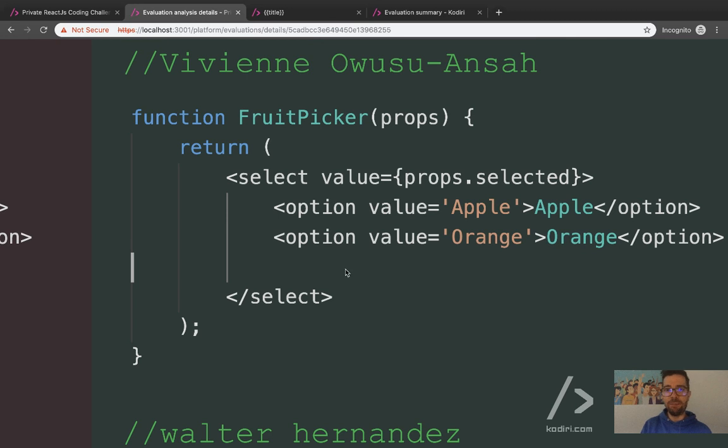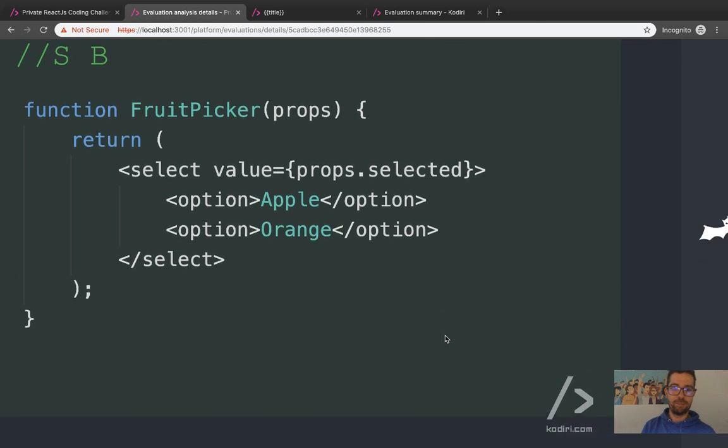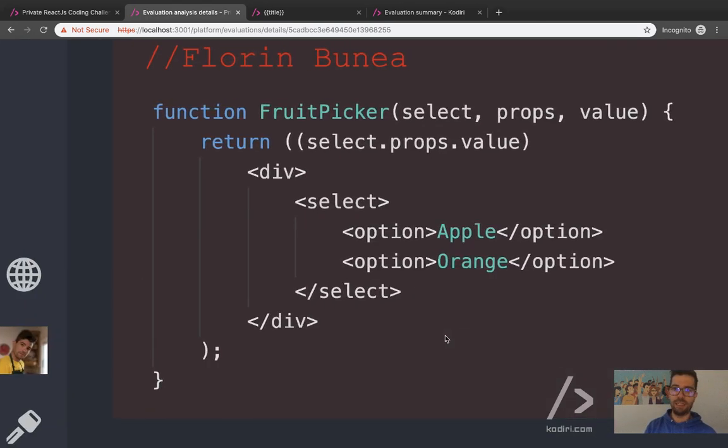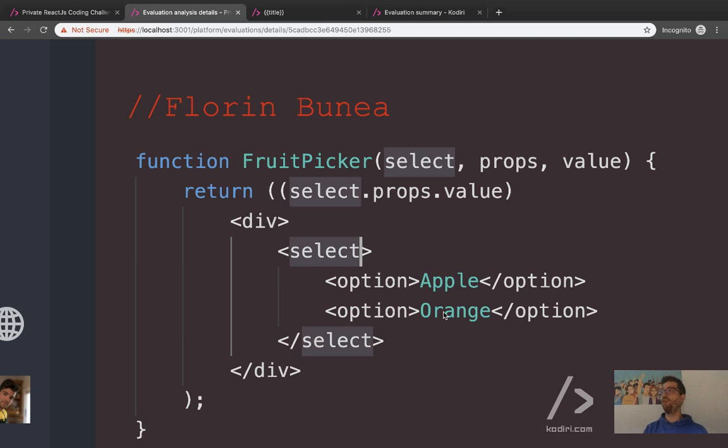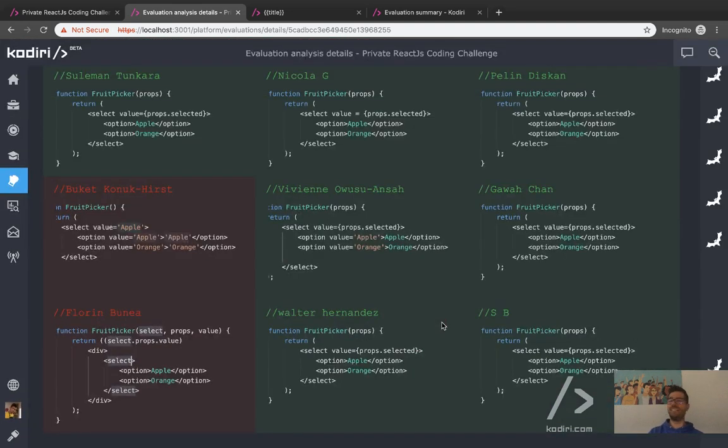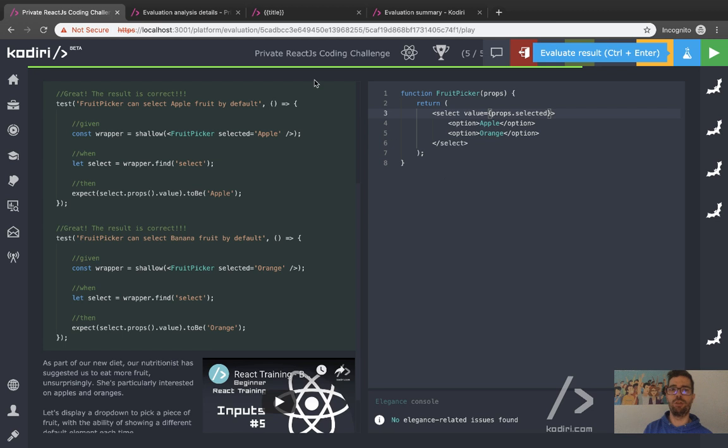Right, Vivian, what's the empty space here? That's unnecessary, right? I mean, I understand this is completely subtle. That's not relevant at all. I mean, if I complain about empty lines, that's a good thing. That means that there is nothing really important to complain about. Yeah. Cool. All good, all good. And here, for Florin, you forgot to add the selected, yeah? Value equals props.selected. Any question, guys? No? All good? Fantastic. So, yeah, and it works, so all good.